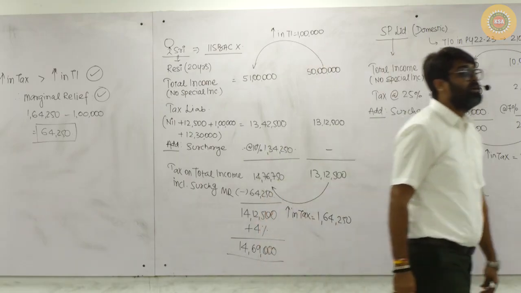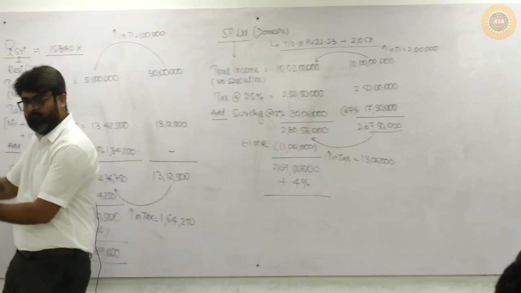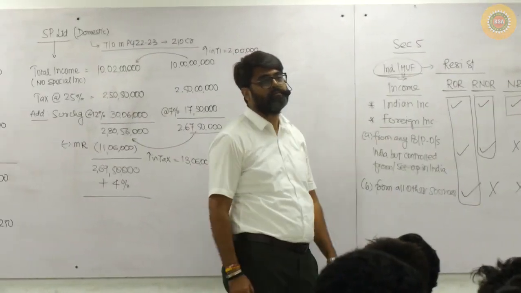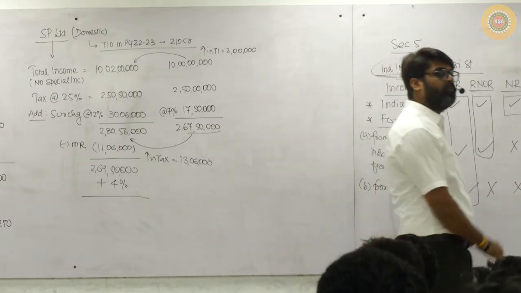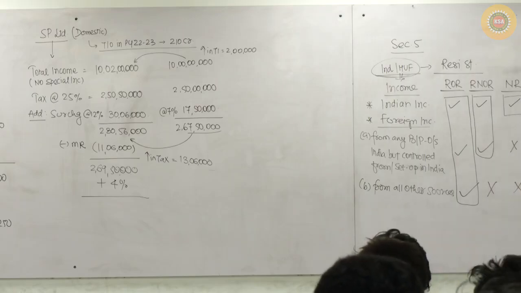But if you are a non-resident, include all the incomes except all the foreign incomes. Only Indian incomes will be included to compute your total income. None of the foreign incomes will be included.